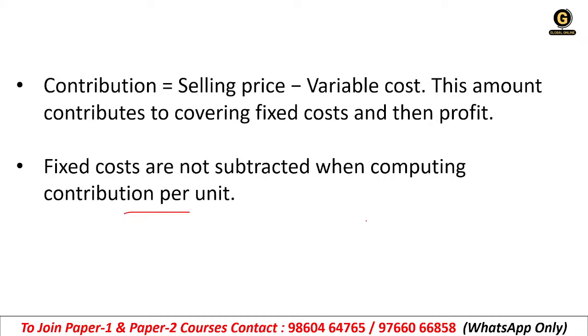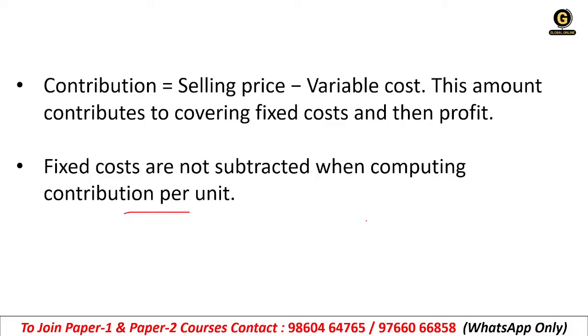Why do we call it contribution? Because it contributes first to cover the fixed cost. Whatever the fixed cost is, you have to cover it by selling the product, and then you can calculate your profit and make the profit.